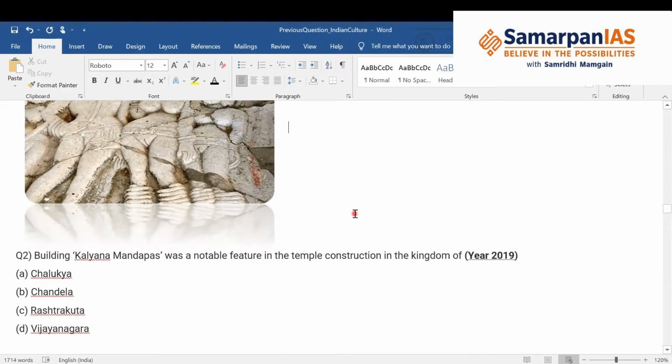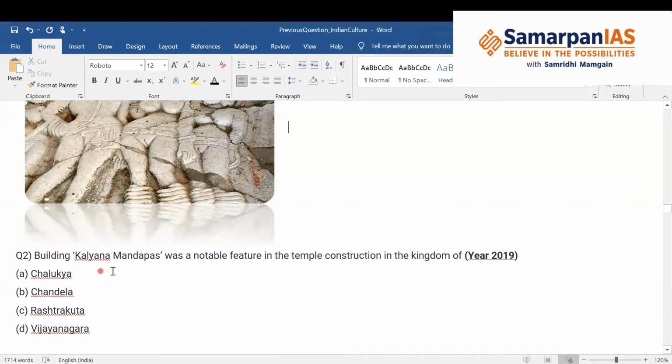Coming on to the next question, which was asked in 2019. And this again is a simple question. If you know it, you can attempt it within seconds and get 2 marks for free. Building Kalyan Mandaps was a notable feature in the temple construction in the kingdom of. So the question is asking you that Kalyan Mandaps are seen in the temples of which dynasty? Was it the Chalukya dynasty, Chandela dynasty, Rashtrakutas or Vijayanagar?